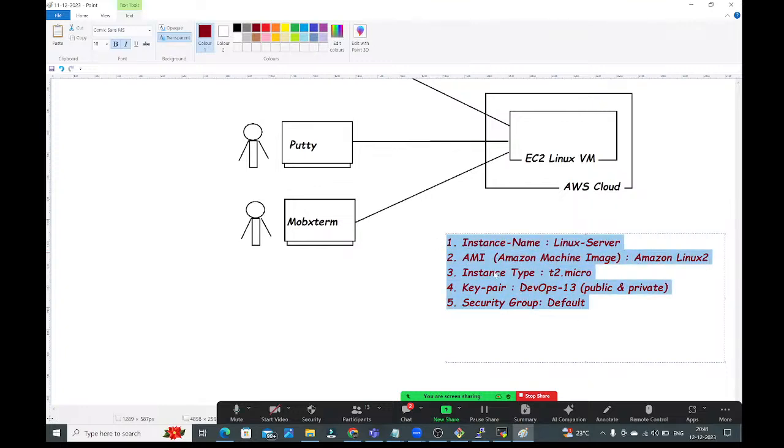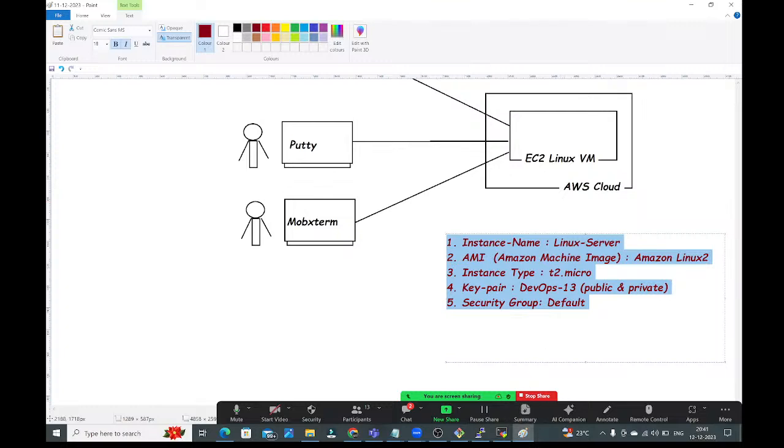I told you what is instance type, how many types of instances are available, what are instance families, what is AMI, which AMIs are provided by AWS, how to create custom AMIs, what is a security group, and how to create a custom security group. Everything we will discuss in our AWS sessions. Here, to practice the Linux commands, we need one Linux virtual machine. That's why I have created it, just giving these details. In detail, we will discuss in the AWS cloud.